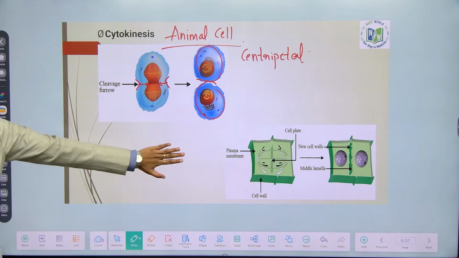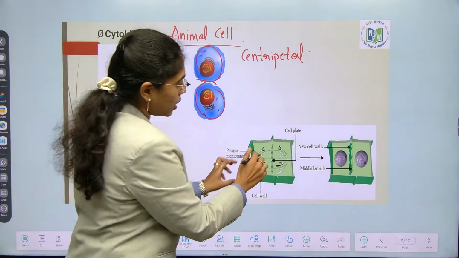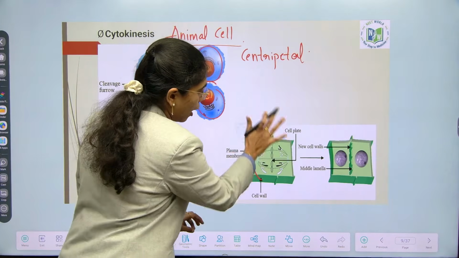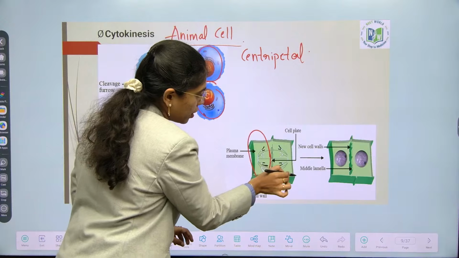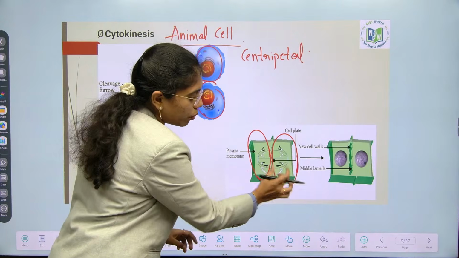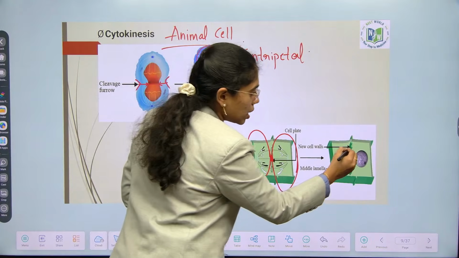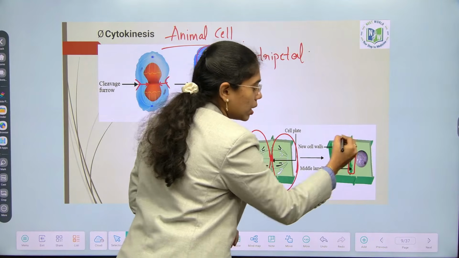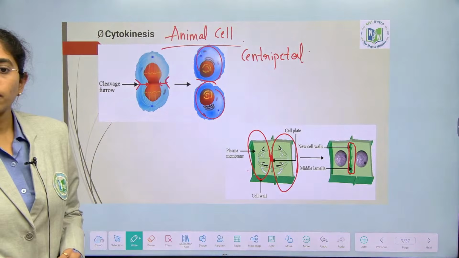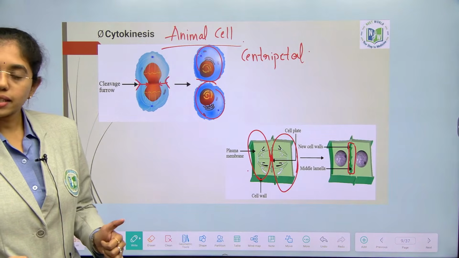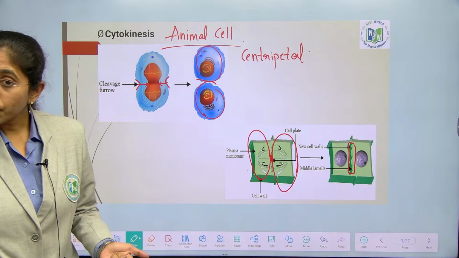Whereas in the plant cell, if you consider these two are different cells, all have moved to the opposite poles in anaphase. At the center, a cell plate is formed. The cell plate is made up of calcium pectate and magnesium pectate.